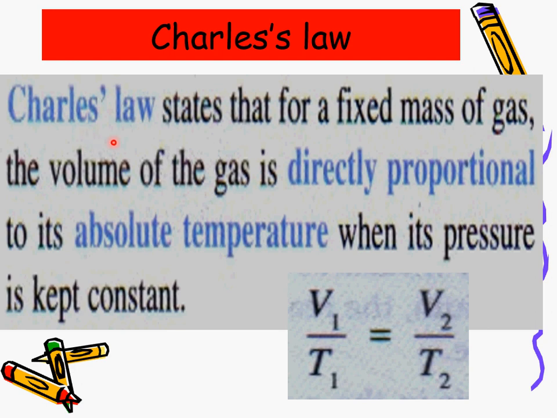As for Charles' law, it says that for a fixed mass of gas, the volume of the gas is directly proportional to the absolute temperature when the pressure of the gas is kept constant. So here, the volume of the gas is directly proportional to the temperature, and you can write the equation like this: P1 over T1 equals P2 over T2.